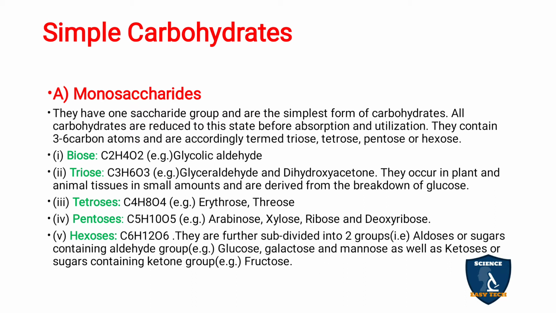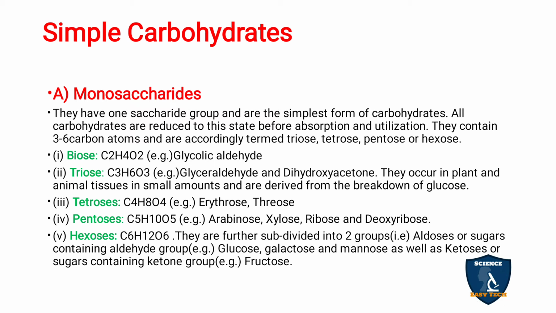Example is erythrose and threose. Pentoses, C5H10O5. Examples are arabinose, xylose, ribose and deoxyribose. Ribose and deoxyribose are present in DNA and RNA.